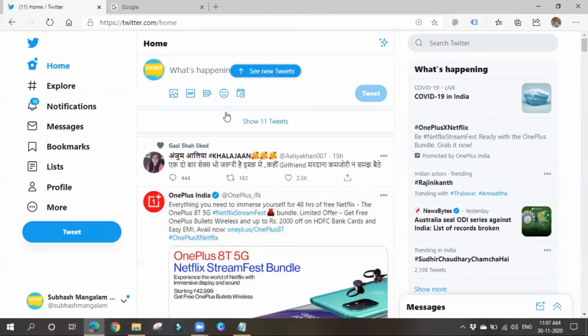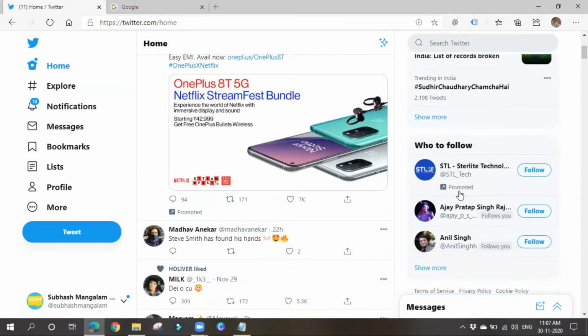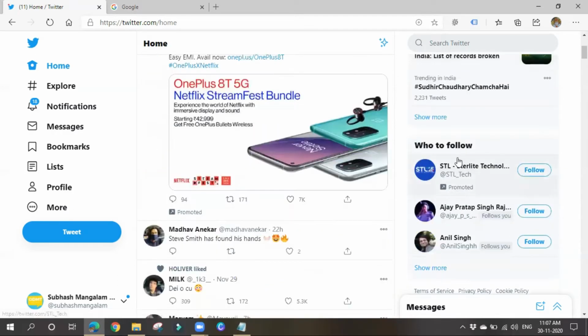Right. So if you see here, you can see promotions on trending things. This is what's happening, this is the trending thing. So here we can see promotions. Promotions by OnePlus India means sponsored ads. We can see our ads on trending things. We can also see ads on who to follow. We'll be getting some suggestions, you can follow them, like such. See, this is also a promoted ad. So we can see ads on trending things, what's happening now, and also who to follow.